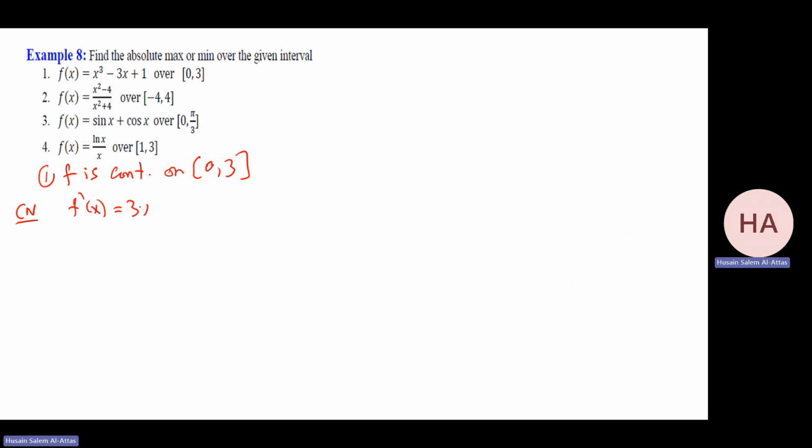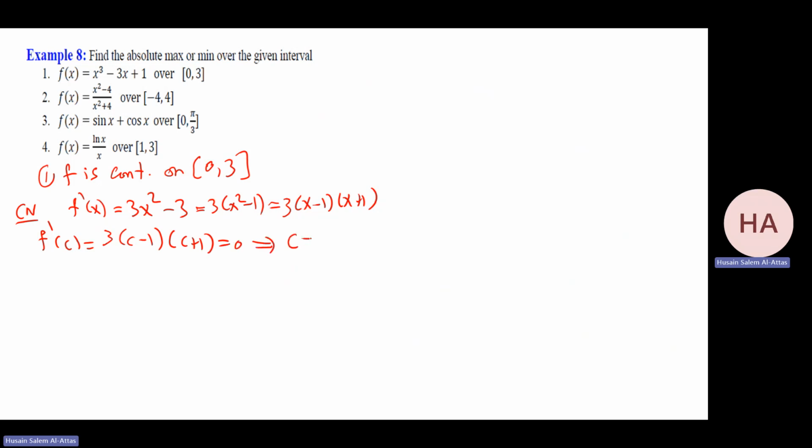That gives me 3x squared minus 3, which is 3 times x squared minus 1, which is 3(x minus 1)(x plus 1). F prime at c equals 0, so 3(c minus 1)(c plus 1) equals 0. So I have c equals 1 or c equals minus 1.